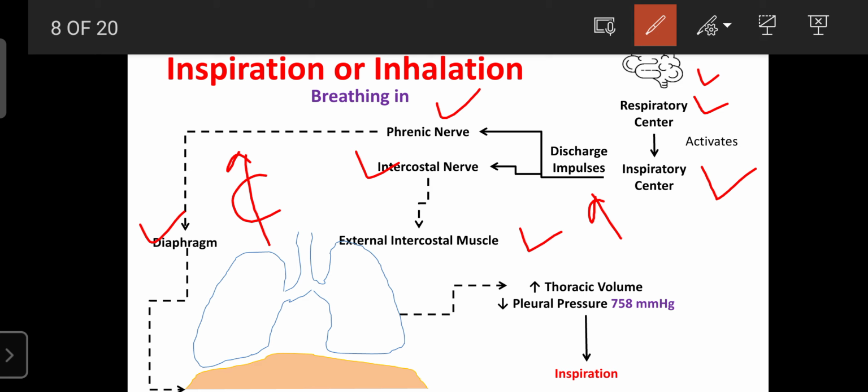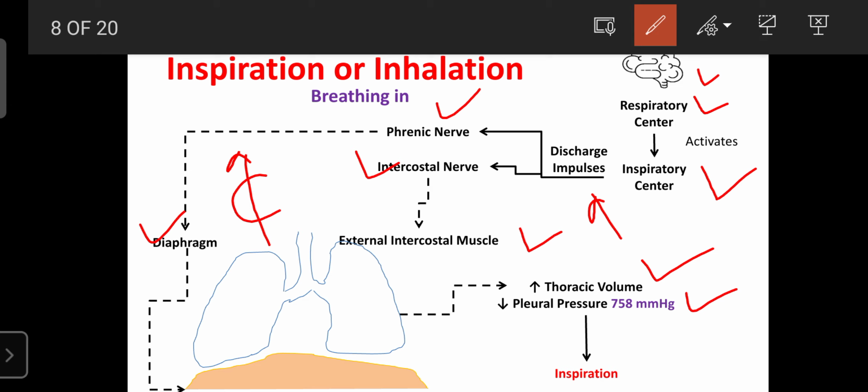Due to contraction of the diaphragm, the chest volume increases. Then, due to contraction of the external intercostal muscle, the ribs are raised. So due to contraction of the diaphragm and the muscles above the ribs, that is the external intercostal muscle, the thoracic volume increases and the lungs expand more. As the lungs expand, the pressure in the pleural area decreases to about 758 mmHg.